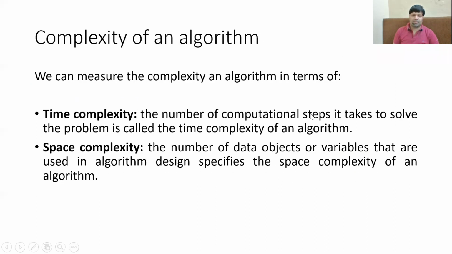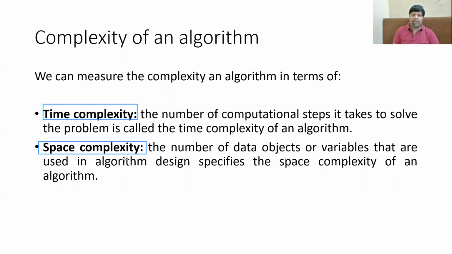Complexity of an algorithm. Now, it is not necessary that you have only one algorithm available for a particular problem. You can give the problem to multiple users and ask them to write the algorithm for the same. And all the algorithms may be correct, but which one is the best? Now, that decision can be taken on the basis of the complexity of the algorithm. Now, the complexity of the algorithm can be measured in two terms. One is called the time complexity, and the other one is called the space complexity.